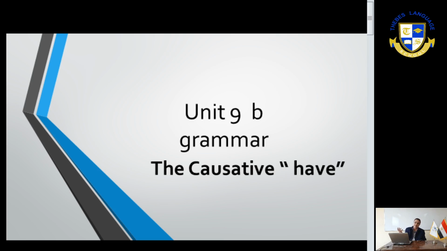Here, if it is in the past, yesterday I had my hair cut. Last week we had our room painted. So the criterion is that the verb have takes the tense. Tomorrow I will have my room cleaned. I'm going to have my room cleaned. Now, Dad is having his car fixed. I have had my room cleaned. I must have my room cleaned. This is a pattern. We call this passive causative have.